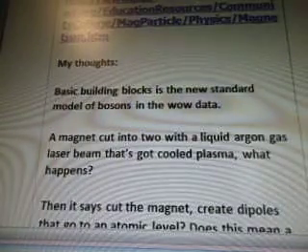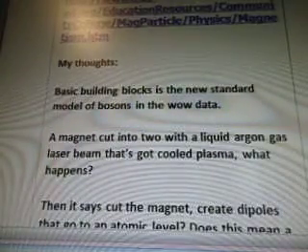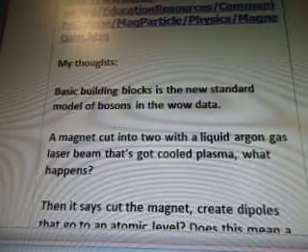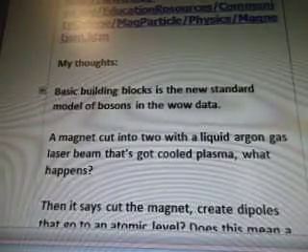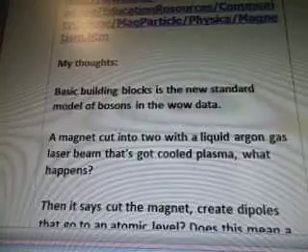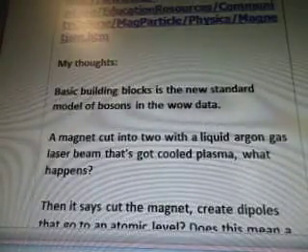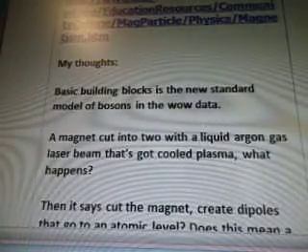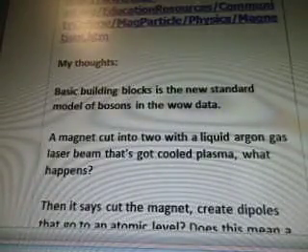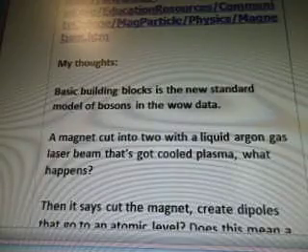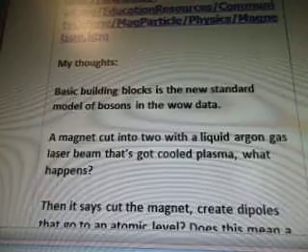My thoughts. The basic building blocks is the new standard model of bosons in the WOW data. I'm not sure what line that came up in. It's probably in between 15 and 22. You would just Google on the YouTube channel, The Idea Girl Says, look under New Standard Model, and it should bring it up because I put it in the tags, and I also put it in the title. I'll probably do a cross-reference about that later anyway, so don't worry about that. So the basic building blocks in the New Standard Model of bosons in the WOW data.